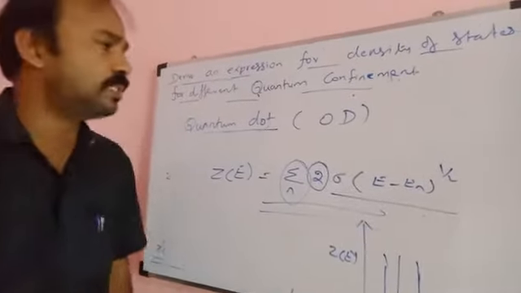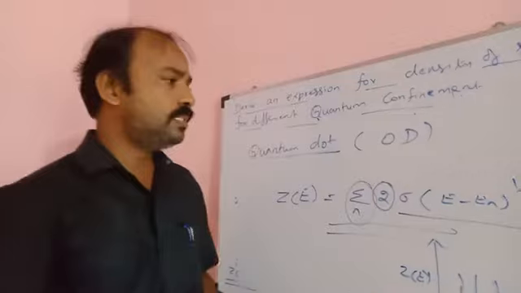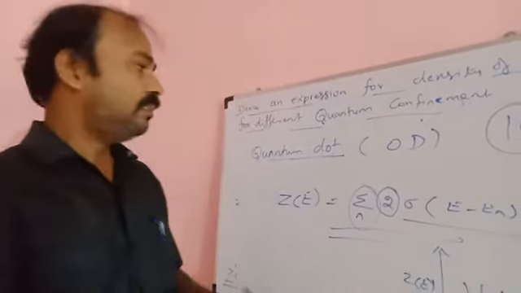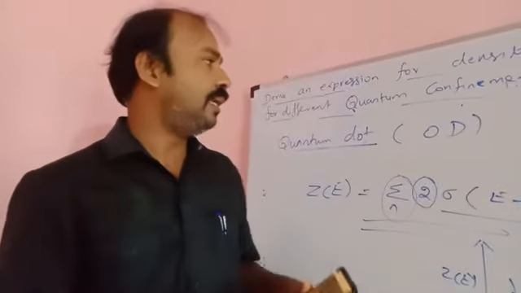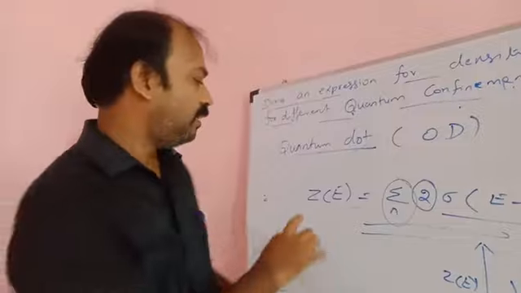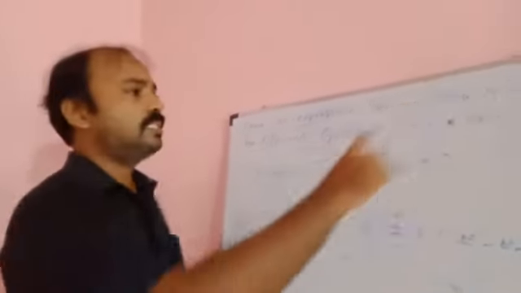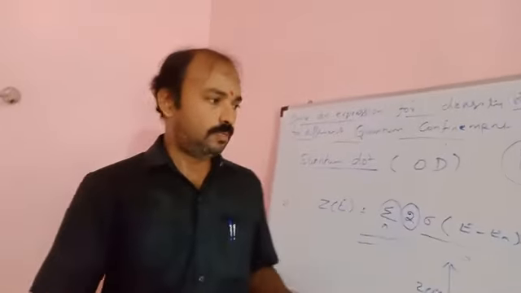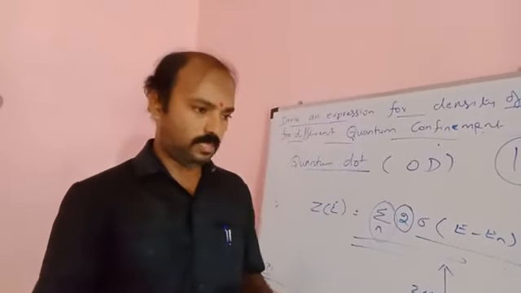So this is the conclusion of this question. It's a big question, a 16 mark question, very important. Three different categories are there. Explain or derive this Z of E, the density of state, for all three. So by this we conclude this question's answer.